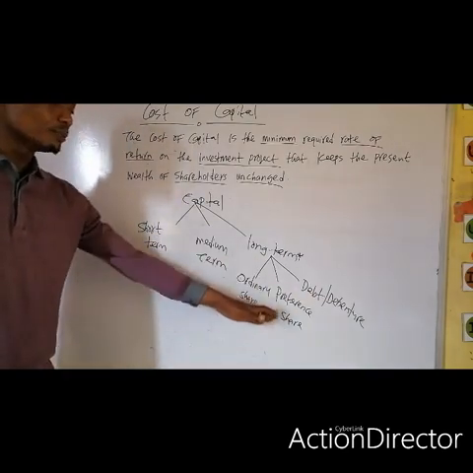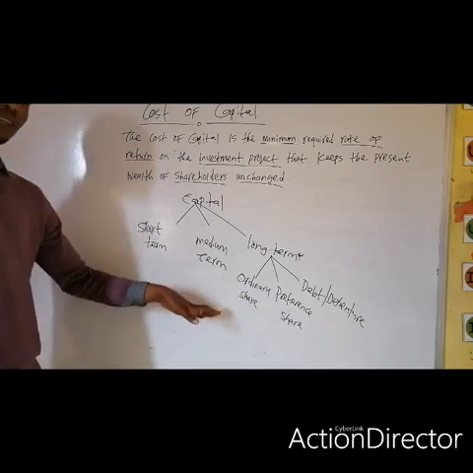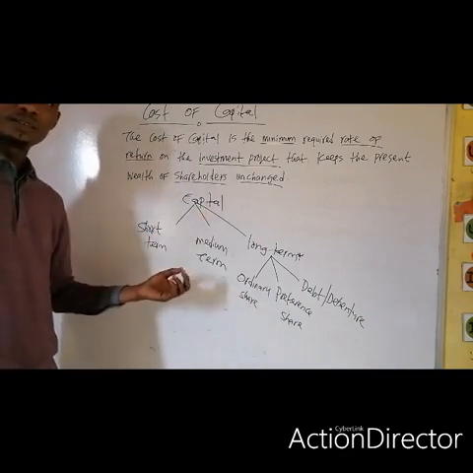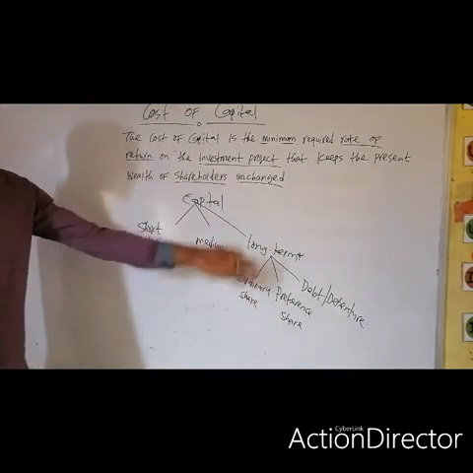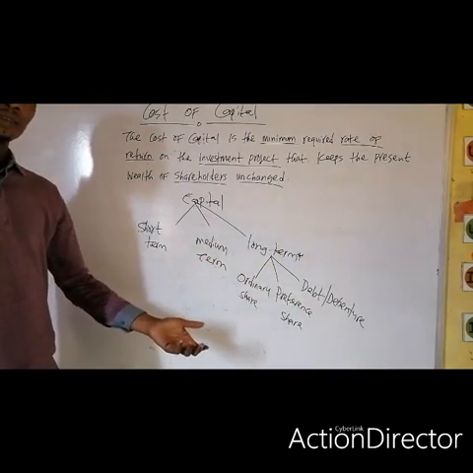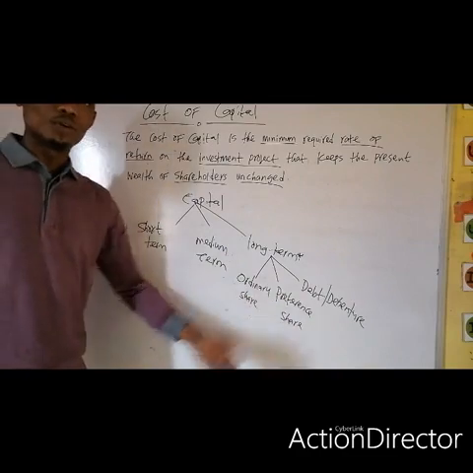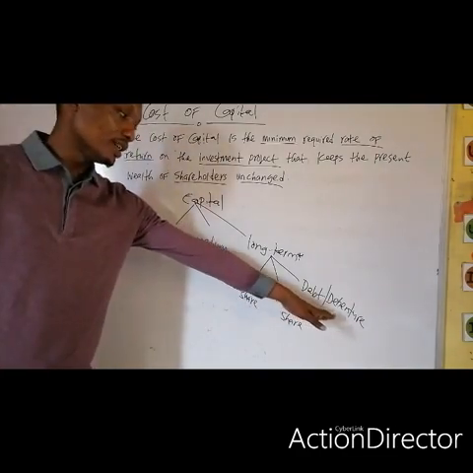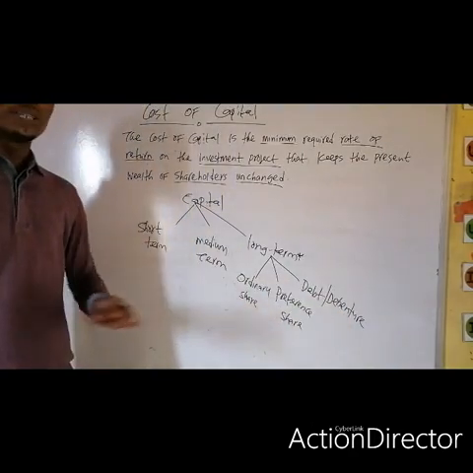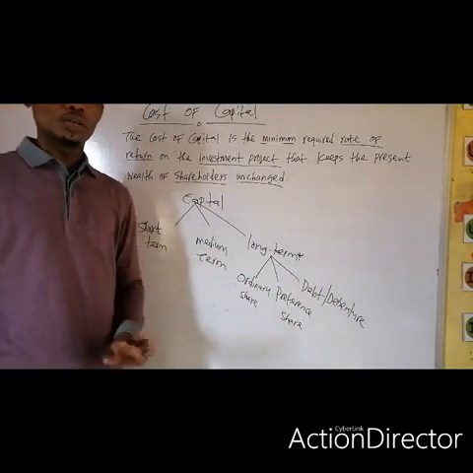There are some that say the preference shareholders are also part owners of the company. Another school of thought said the preference shareholders are not owners of the company, but they are creditors to the company. Why this? The debenture holders, they are purely creditors to the company.